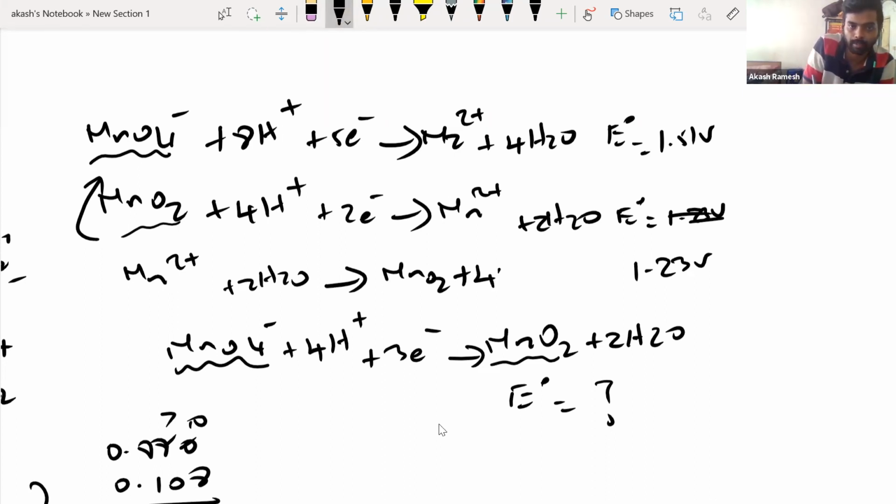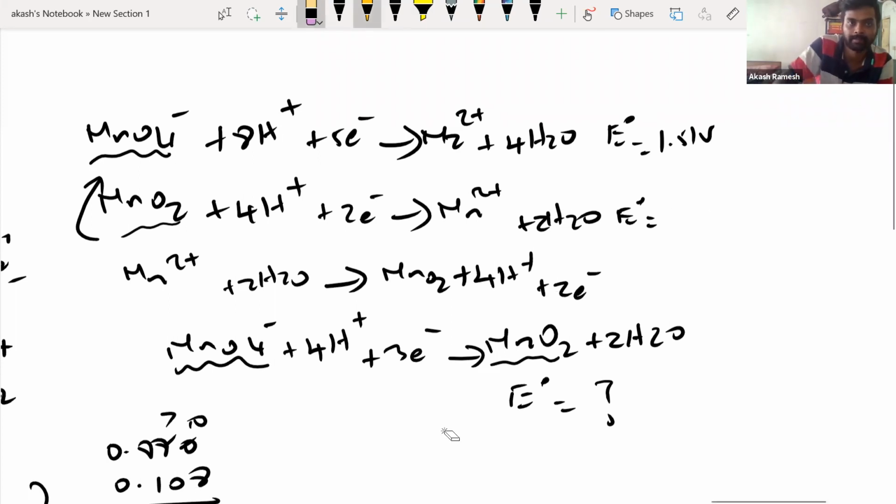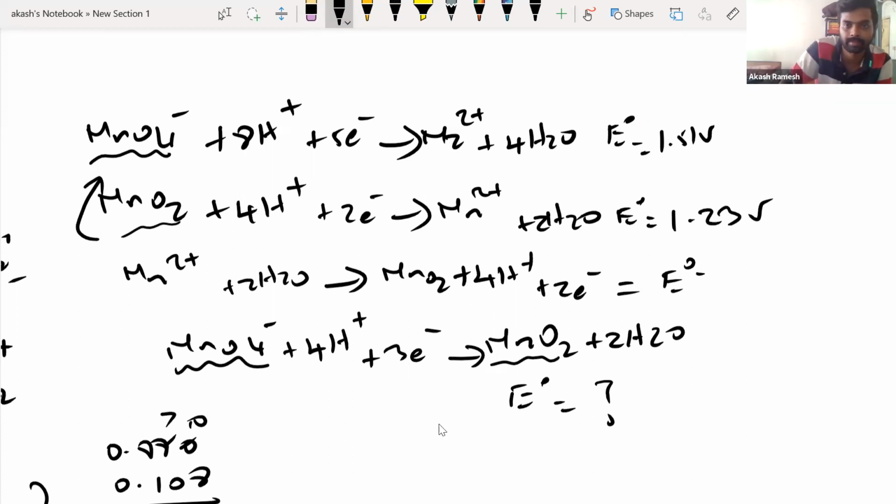Fine, no problem. So this would be Mn2 plus 2H2O will become MnO2 plus 4H plus 2 electrons. This is 1.23 volts. Now you have reversed it, so this E naught value is minus 1.23 volts. Okay, done.